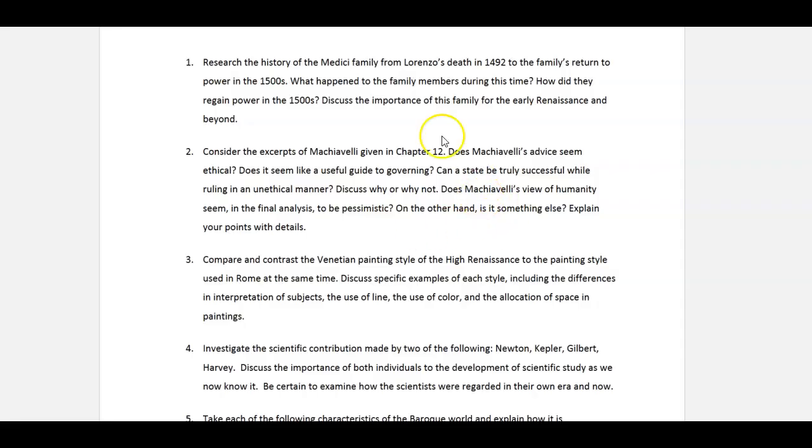So basically, in approaching the first topic, choose different members of the family. Talk about the de Medici family regaining power in Florence and how they did that, and then explain their importance throughout the Renaissance and on into a later time period. If you take each of these three individual questions and write 300 or 400 words over each one, this is easy to do as you look at 3 or 4 different members. Same thing here about regaining the power, the political maneuverings that go on, and then about the family, again, other family members as well, and how important they were.